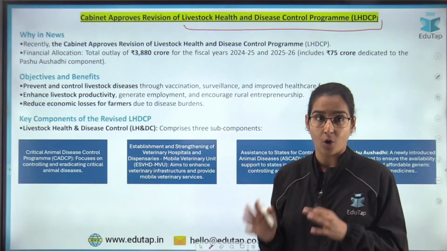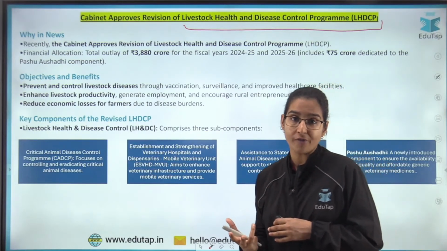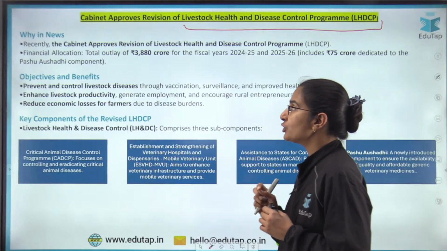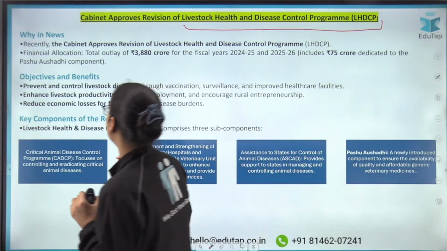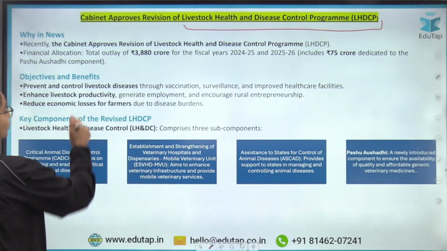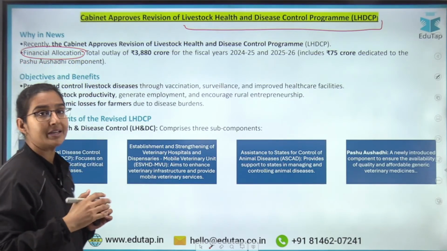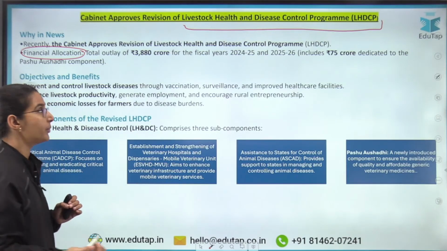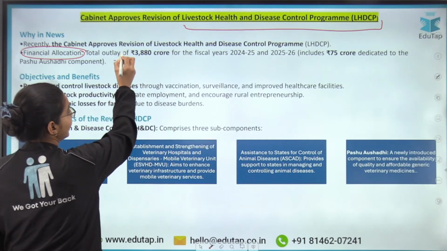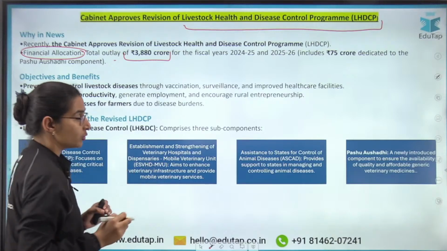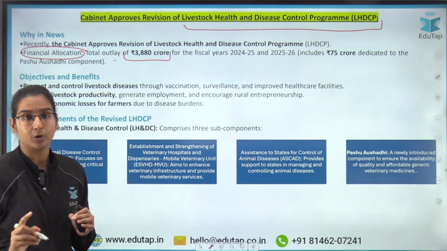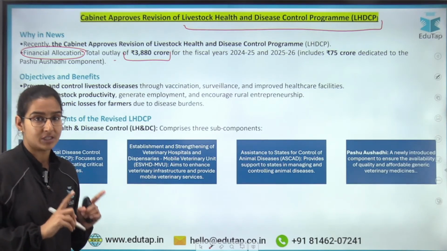Now what are the components and what are the objectives of this particular program? So first of all, the first thing we have to keep in mind is the financial allocation. What is the budgetary allocation for this particular program? So it is rupees 3,880 crores, right? 3,880 crores has been allocated to this particular program.